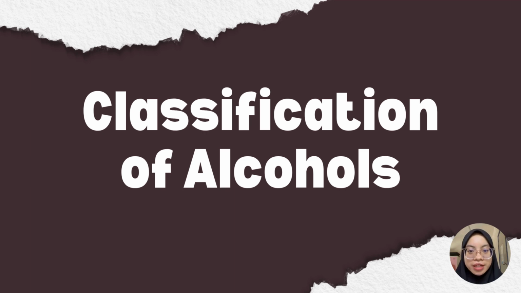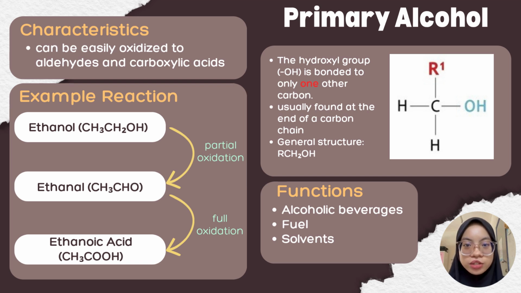Next, I will be explaining the classification of alcohols. The alcohols are classified into three types. The first one we have is primary alcohol. Primary alcohol is an alcohol in which the hydroxyl group is attached to only one other carbon atom. It is usually found at the end of a carbon chain. One of the important characteristics of primary alcohol is that it can be easily oxidized. An example that we have here is ethanol. Ethanol undergoes partial oxidation to form ethanal, which is then further oxidized to form ethanoic acid.